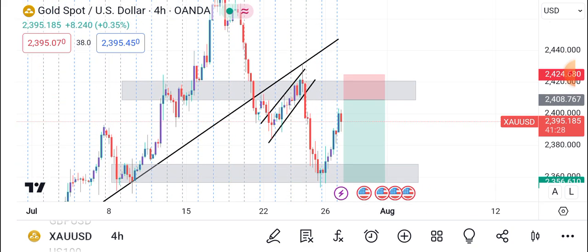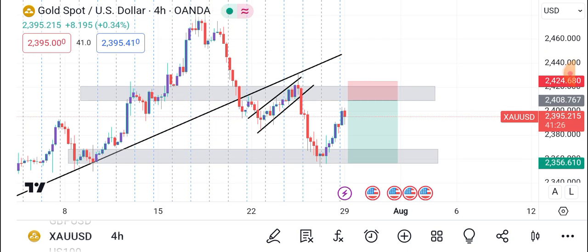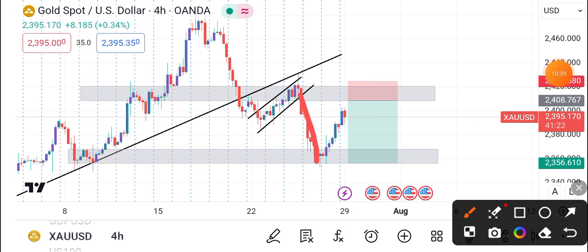You saw how it broke out and gave us a correction that I just marked, and then we got an impulsive move to the downside. Currently what we're experiencing is an impulse pullback. That's the rule. So we had an impulse, currently we're getting a pullback, to test the previous break, right?